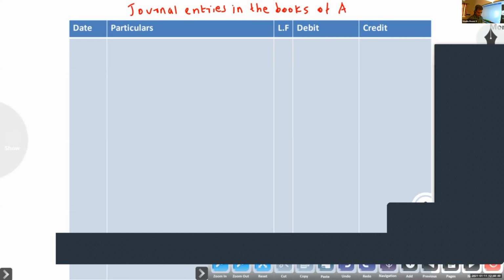So you have to calculate interest, but before maturity he became insolvent and ultimately paid his creditors 75 paisa in the rupee, meaning 75% only of that amount he gave to A. Pass journal entries in the books of both the parties.